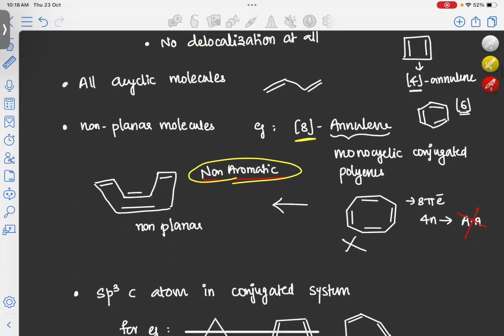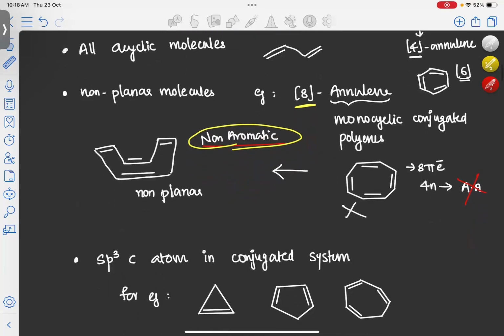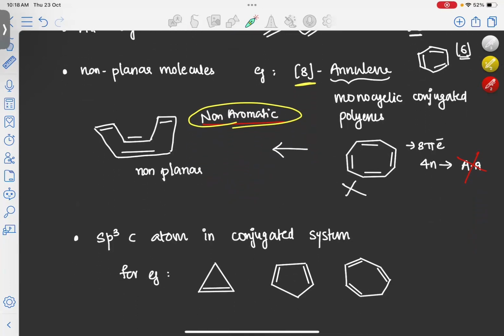And if an sp3 atom is present in our molecule, that system will become non-aromatic. Here, if you look, we can see one sp3 atom, so this molecule is non-aromatic. In this molecule also we can see one sp3 atom, that's why it is non-aromatic. Here also we can see one sp3 atom, that's why it is non-aromatic.